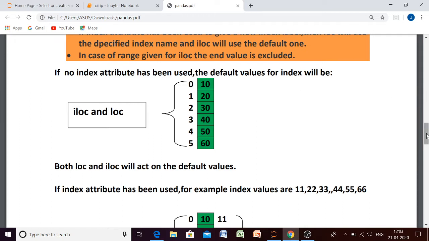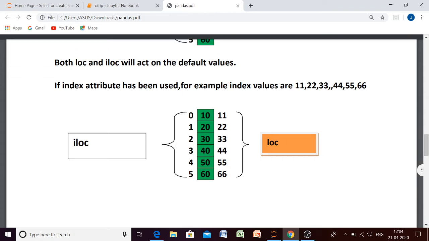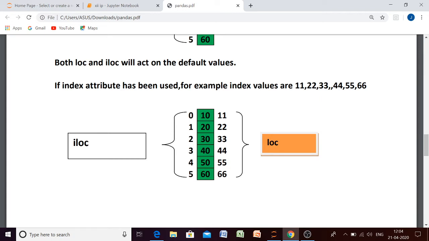But suppose we have used the index attribute in our code, for example, to create a series, I am providing index values as 11, 22, 33, 44, 55, 66, beta, then what will happen? Now the series will have two index values. The first one is the default one which always remains the same, that starts from 0. Okay, that one is implicit, and the next one is the index value which we are giving: 11, 22, 33, 44, 55, 66.